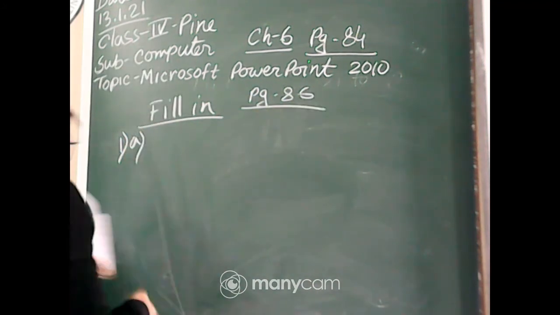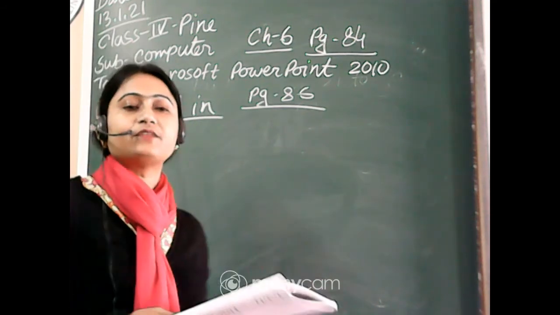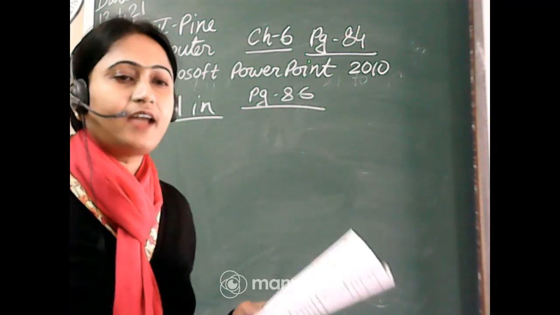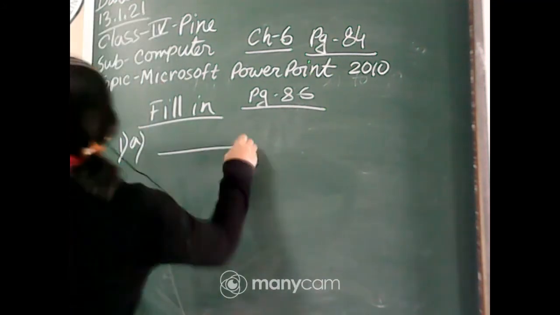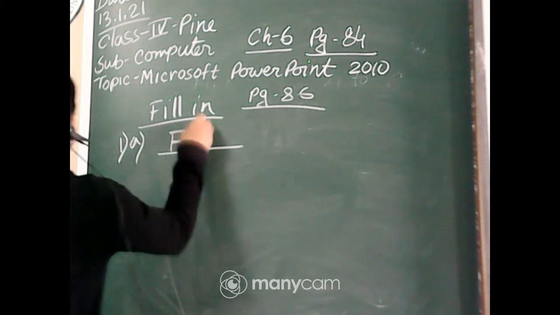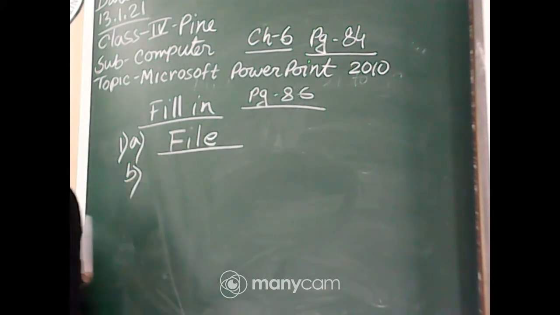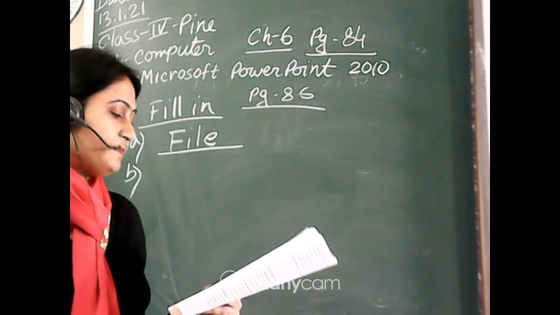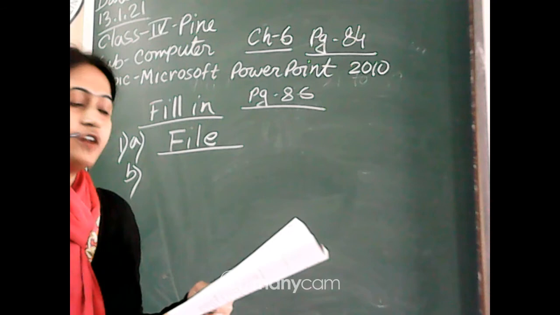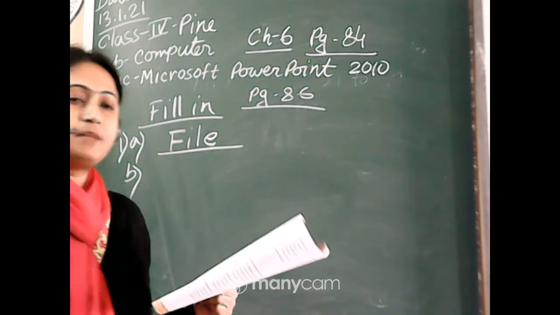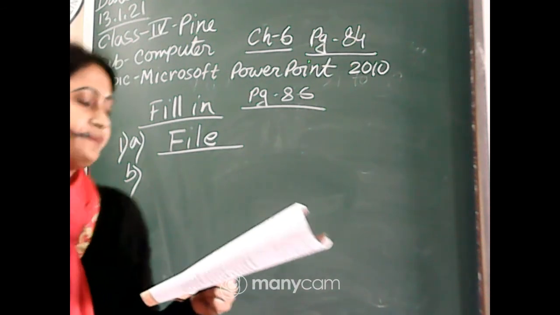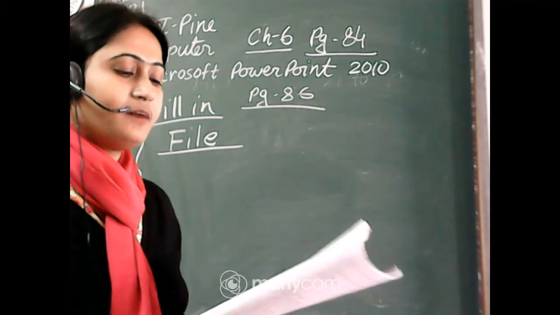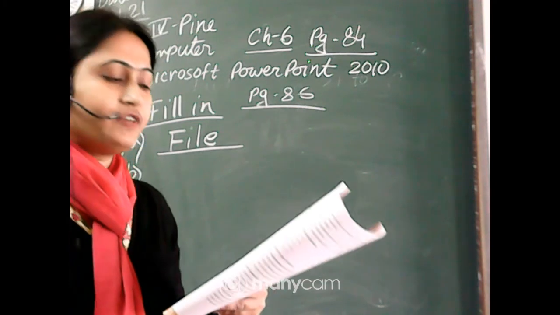1A. The backstage view appears when you click on the dash tab. In which tab? In File tab. Reply to me quickly. Number 1, it is File tab. Next, number B. Reply on chat, beta. The backstage view appears when you click on the File tab. Only write the answer in the blank portion. File tab. The dash contains several tools or menus that are most frequently used in Office applications.